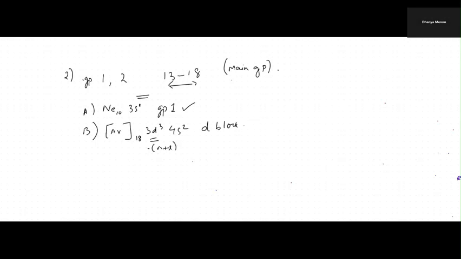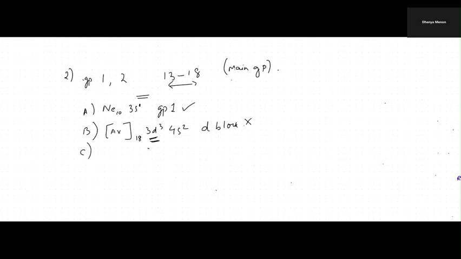So 3 plus 2, that is 5. Here 4 plus 0, 4. So definitely the d orbitals are getting filled. So definitely it's a D block element. So this is not in our main group. Okay.